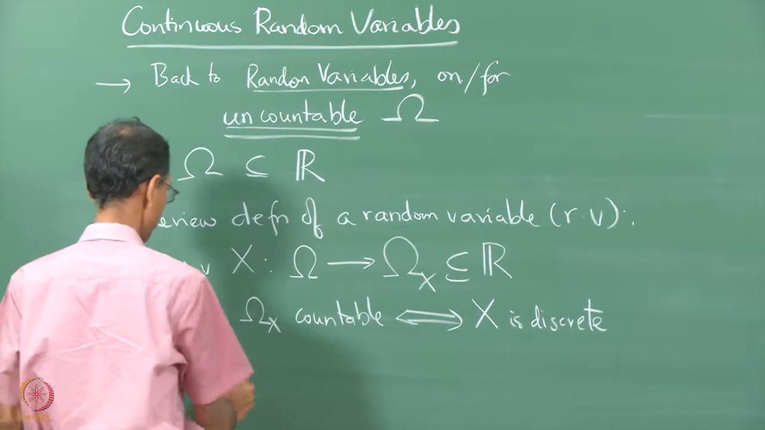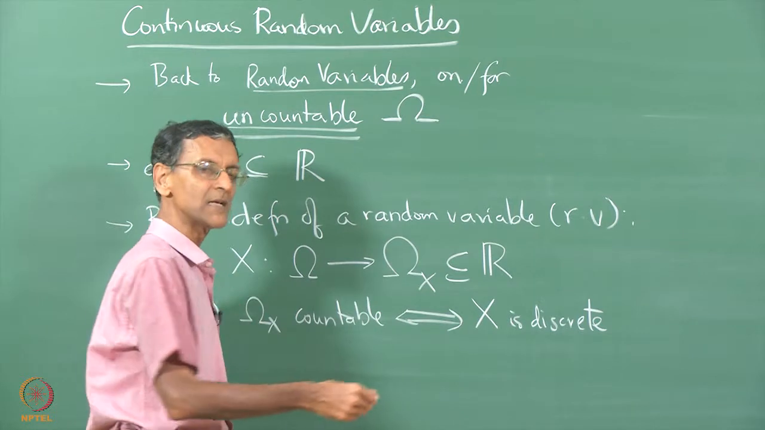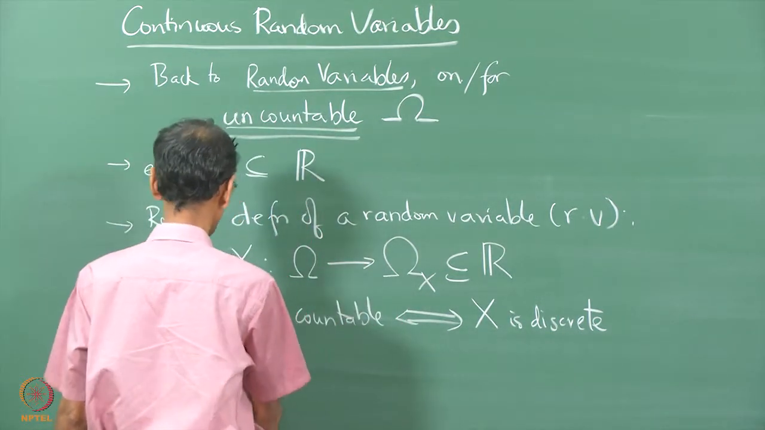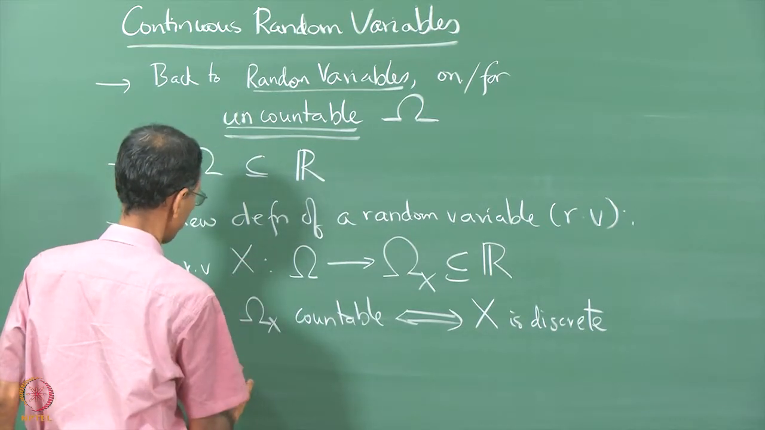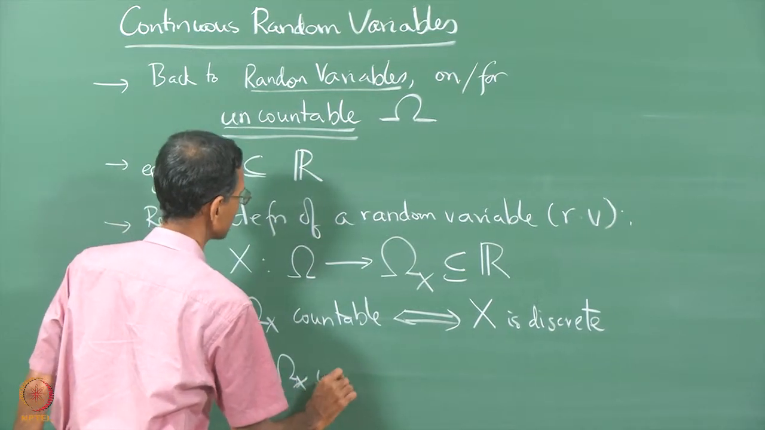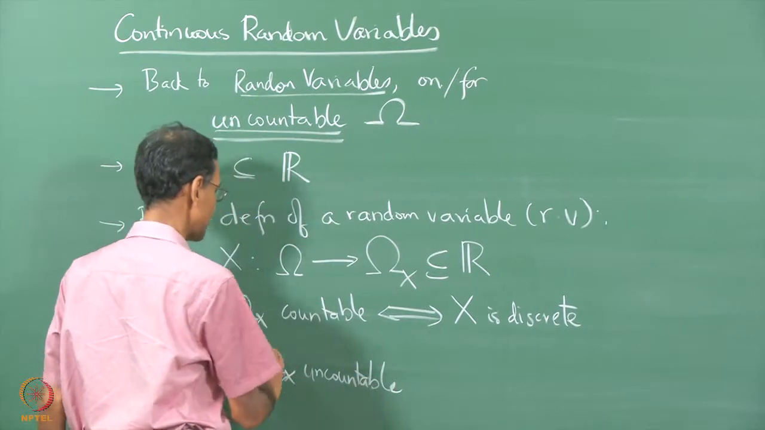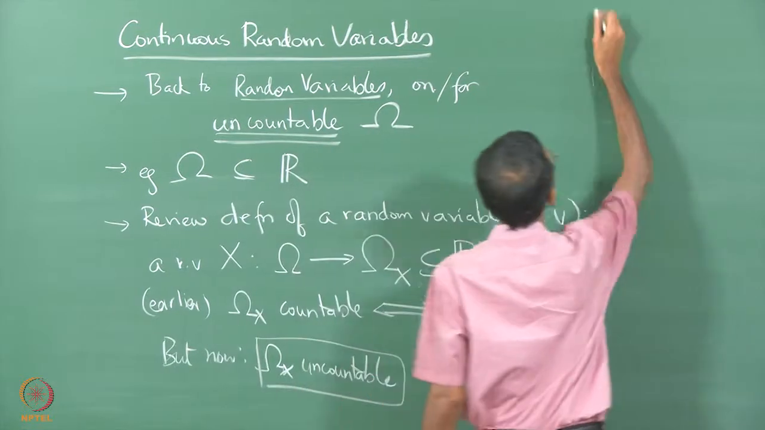So, omega x is uncountable means that you are basically dealing with a fundamentally different situation than a discrete random variable. So, let me write here, now your omega x is uncountable. The set of values that x can take is basically not countable, and therefore, we need to deal with this situation carefully.